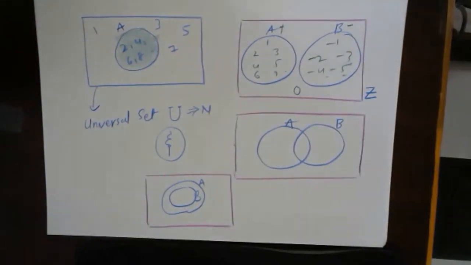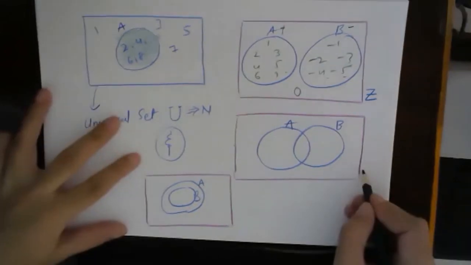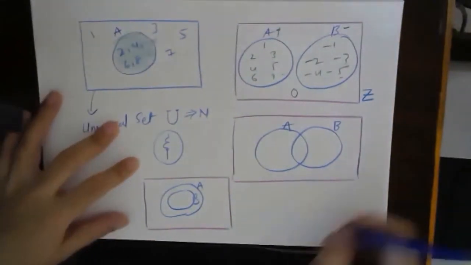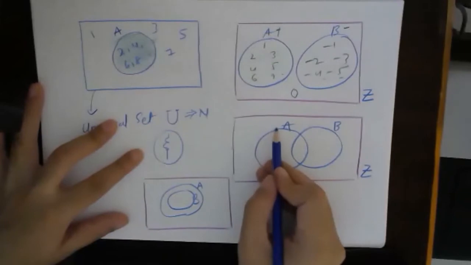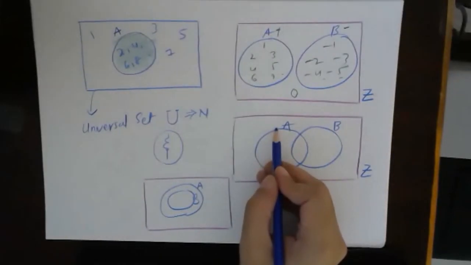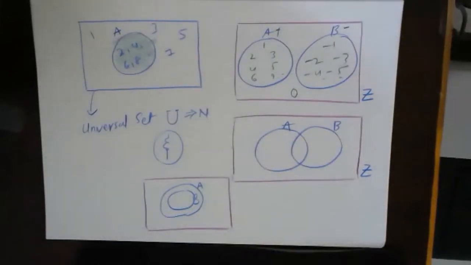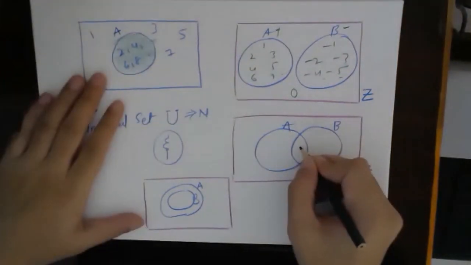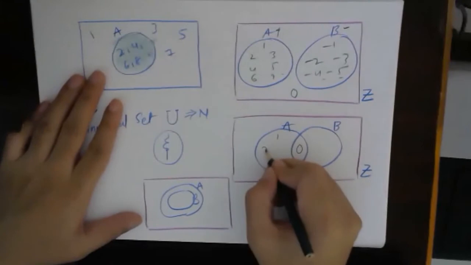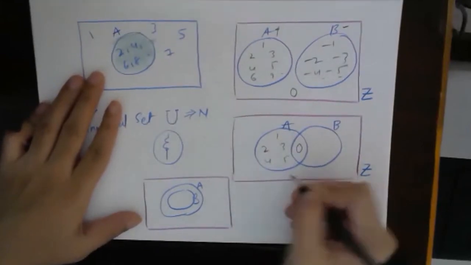Fine. Now suppose this is again the set of integers, and A is a set of non-negative integers. That means A will contain 0, 1, 2, 3, 4, 5 and so on.